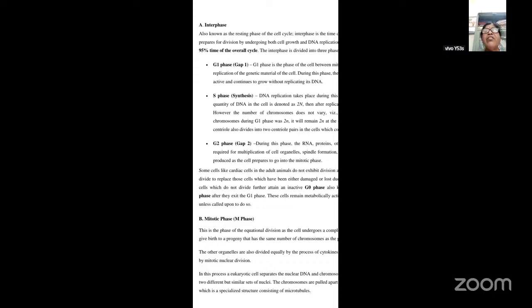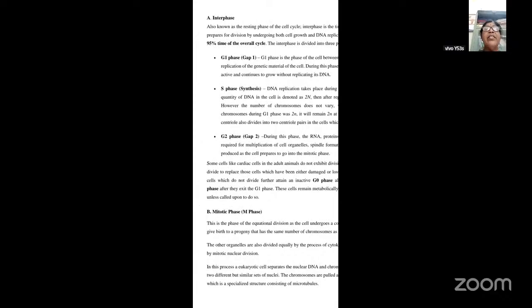And this interphase is further divided into three phases. It is called the G1 phase, that is the growth phase or the gap 1 phase. Then you have the S phase, which is called the synthesis phase or the synthetic phase. And you have the G2 phase, which is called the gap 2 or the growth 2 phase. So basically, the cell cycle is divided into two phases. One is called interphase and the other is called mitosis.